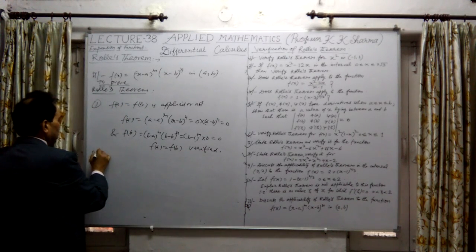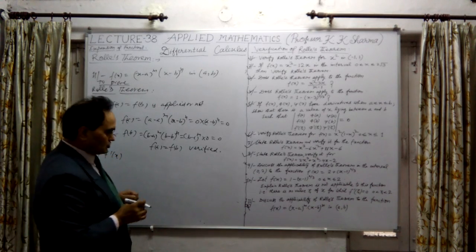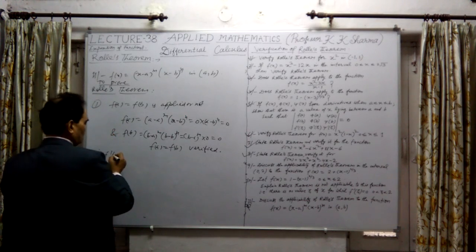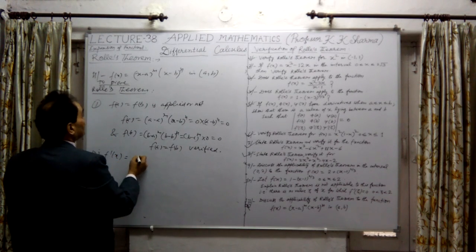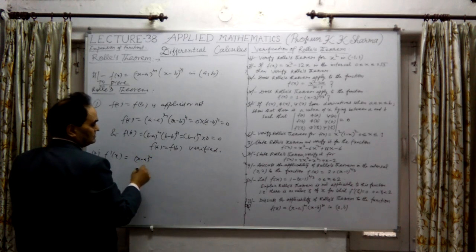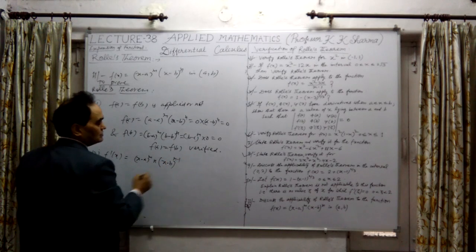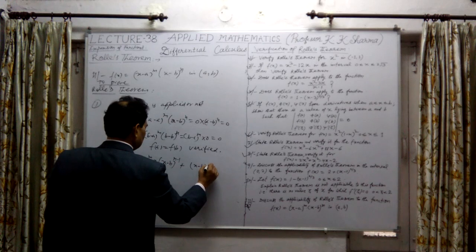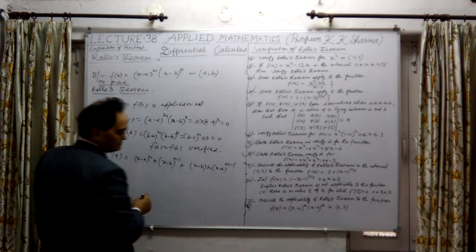What is the second condition? Let me find f dash x, for verifying Rolle's theorem for this function. f dash x is equal to how much? This is (x minus a) whole power m as it is, into n into (x minus b) whole power n minus 1, plus, now (x minus b) whole power n as it is, into m into (x minus a) whole power m minus 1.